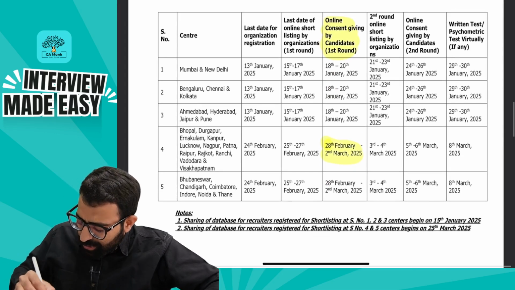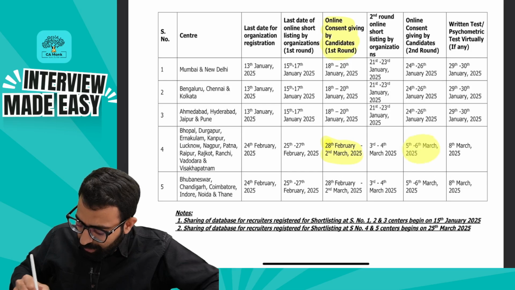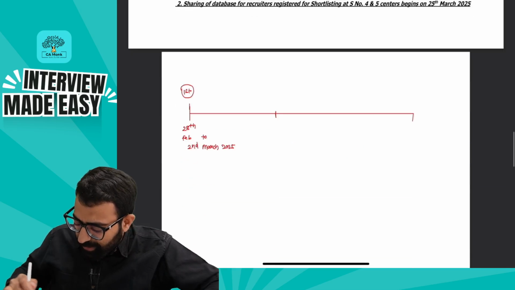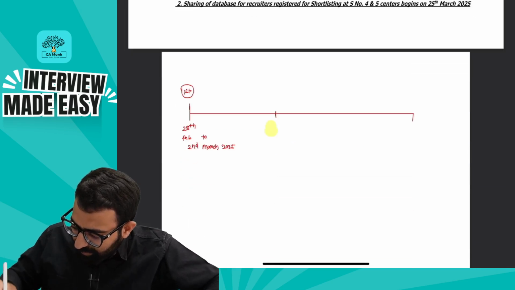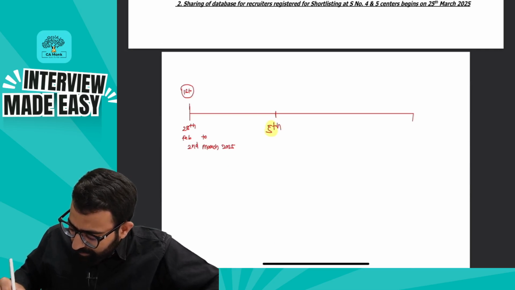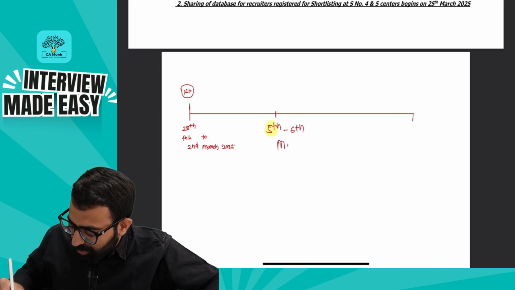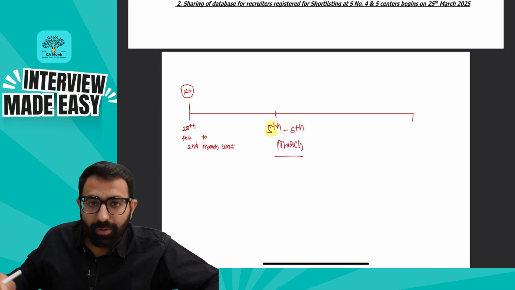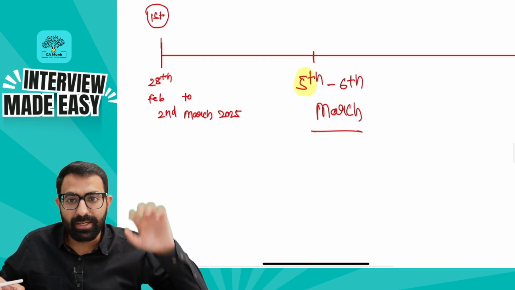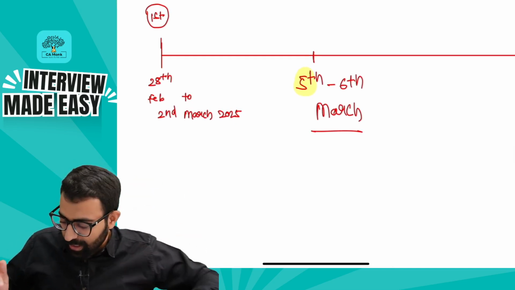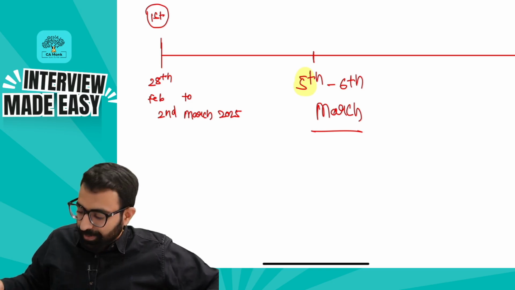After that is done, the second shortlisting you will be able to see on your portal, online consent by the candidate on 5th and 6th of March. ये दिन आपके लिए बहुत इंपॉर्टेंट है. You cannot miss out these dates, guys. These dates are really important. You have to be there on the portal and check out your shortlisting which is there.